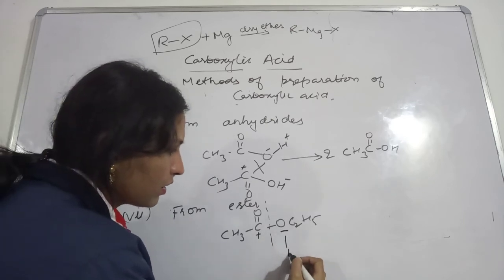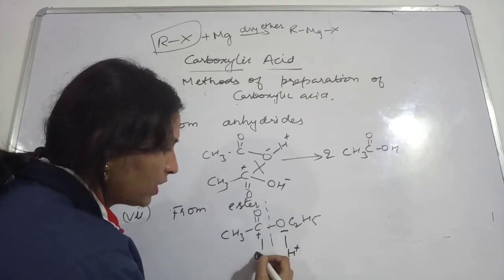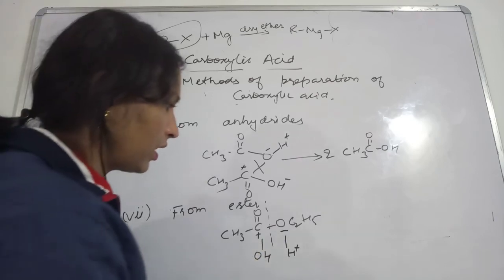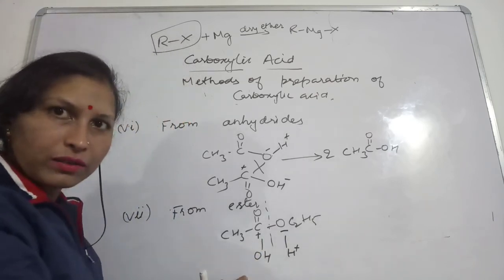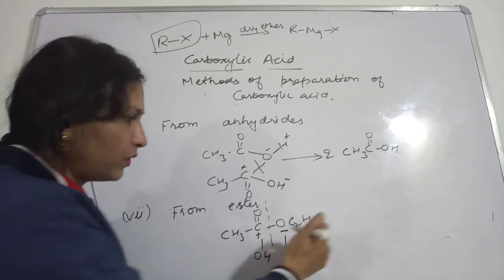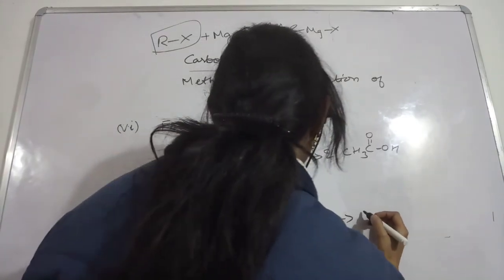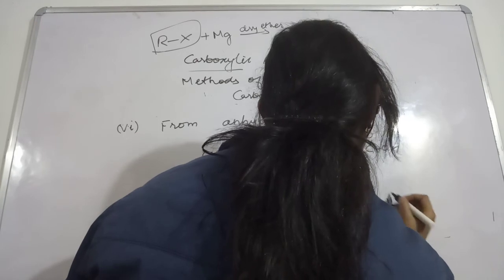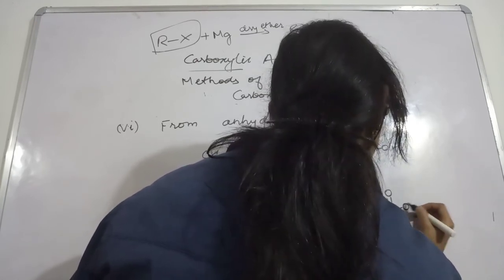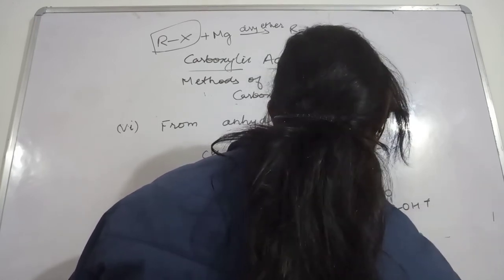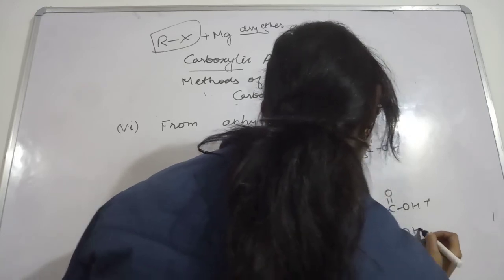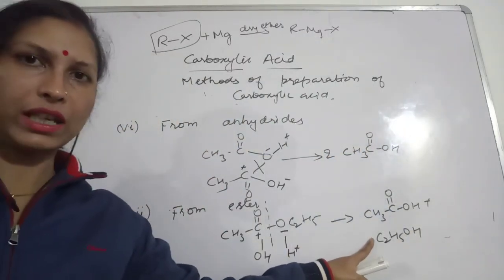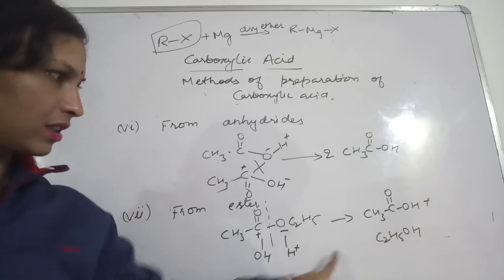So with this the H plus will get attached and the OH will get attached. Okay, so what will you get? In this case you will get one alcohol and CH3COOH plus C2H5OH. Okay, one alcohol and one acid you are going to get.